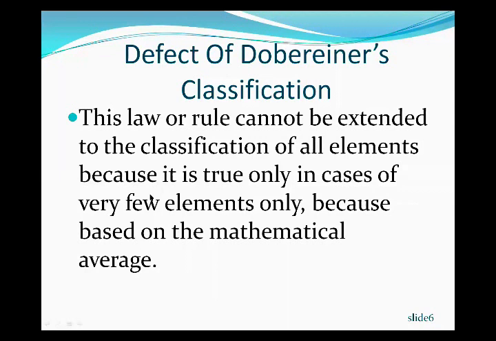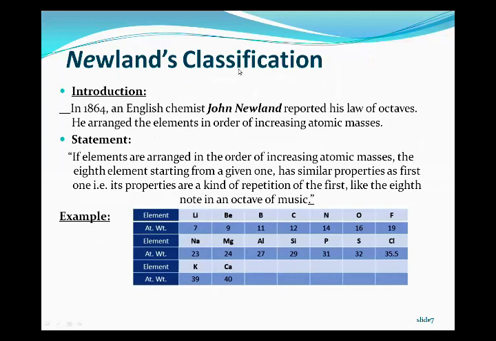Now that is all about the Dobereiner classification. Now students, going to the next classification. I hope it is clear to you. The next classification is the Newlands classification.